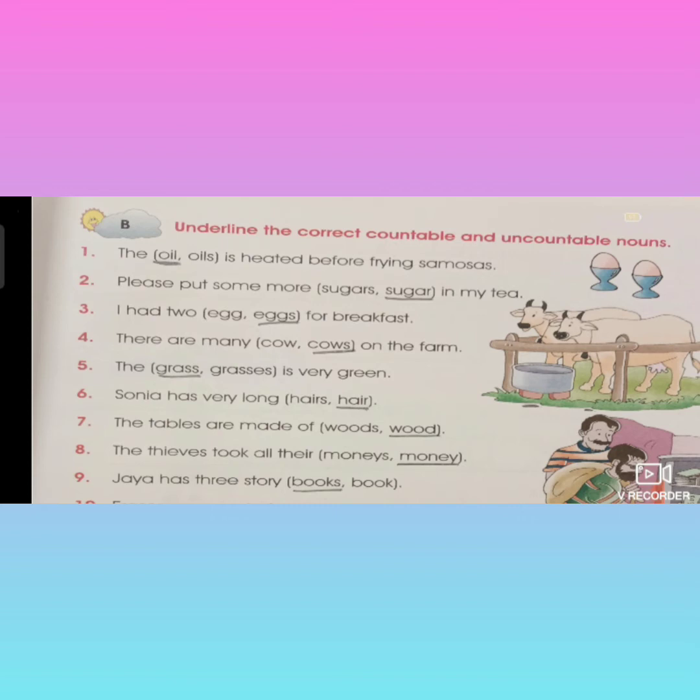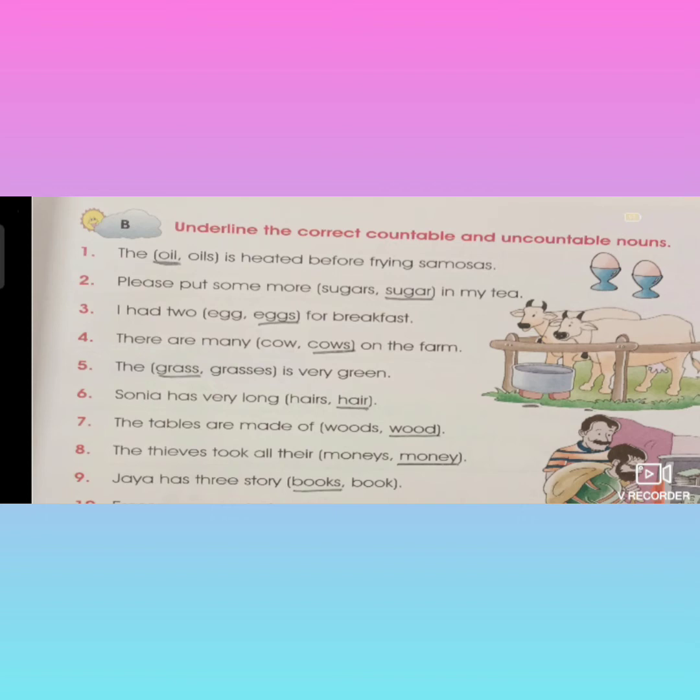And next one, Jaya has 3 story books. We can count the number of books: 1, 2, 3, 4, 5. Like that. So it is called a countable noun. So underline books, 3 story books. And next one, see, children.